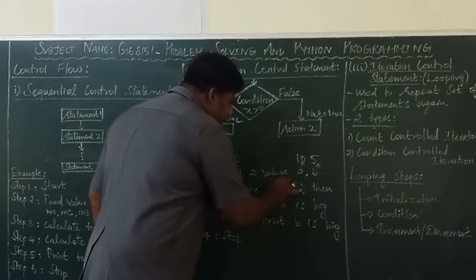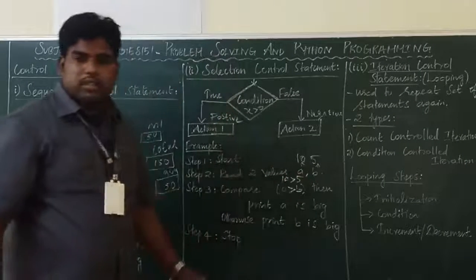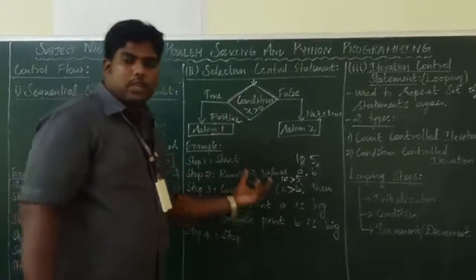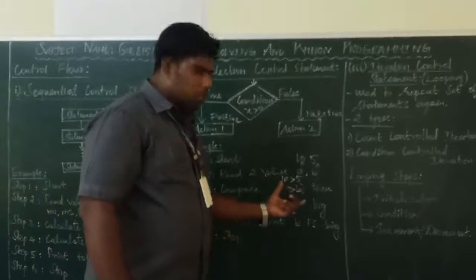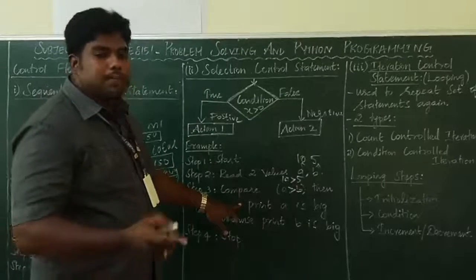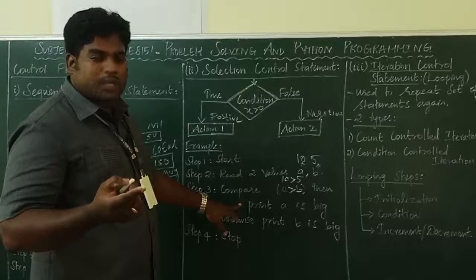So what's the a value here? 10 greater than 5. Condition true or false? This is the condition here: a greater than b. So 10 greater than 5, true or false? True. If it is true, it will print the statement "a is big".